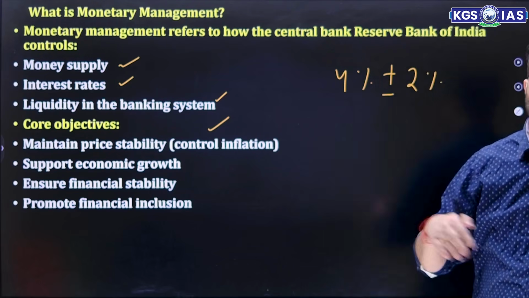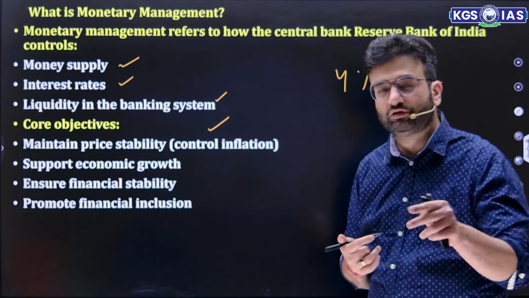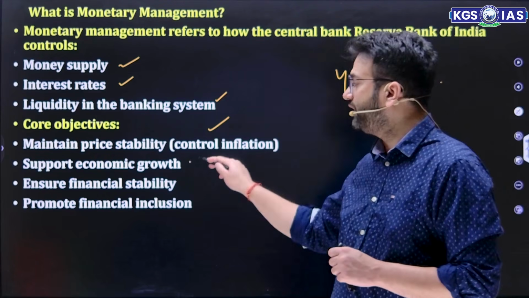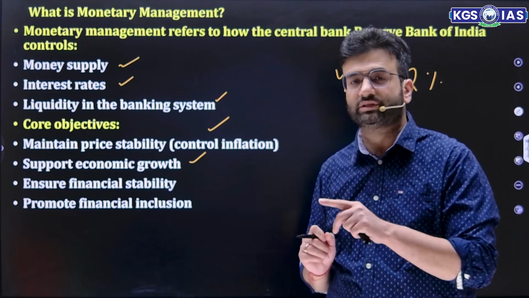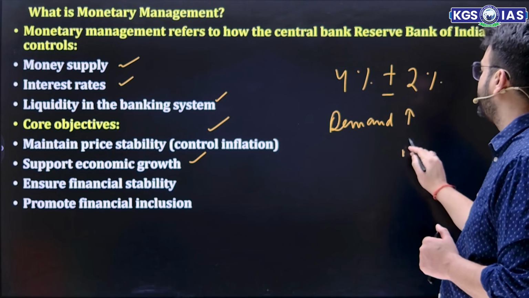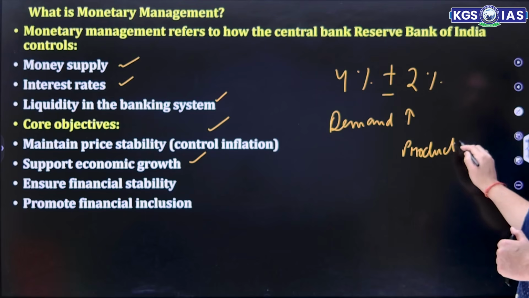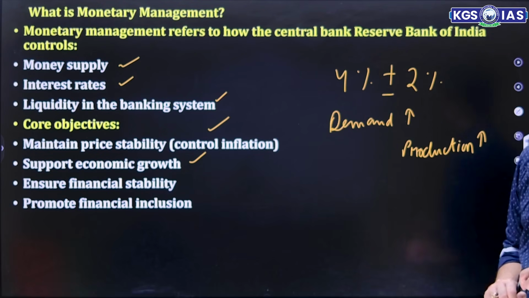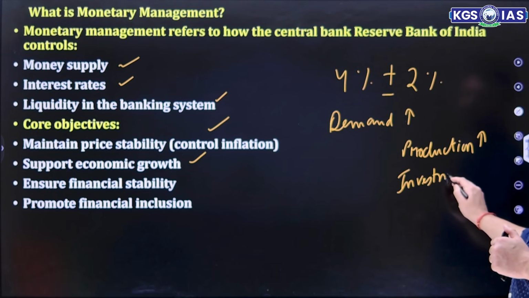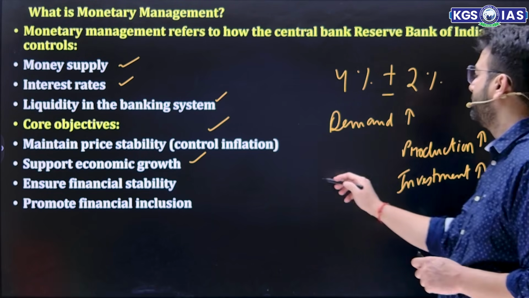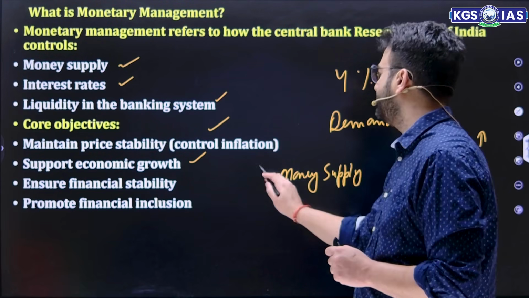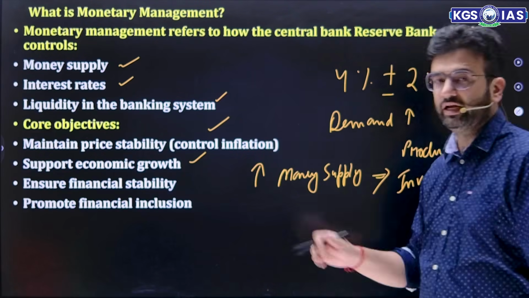So if inflation keeps on increasing, the prices of essential commodities also increase. So the objective is to maintain price stability. Then supporting economic growth through a virtuous cycle. Suppose the demand is more, and in that case the production needs to be enhanced. How will we increase production? How can this business expansion be done? This business expansion can be done when investments can be increased. And investment can be increased only when the money supply is proper. That means if money supply is more, investment will increase in future.